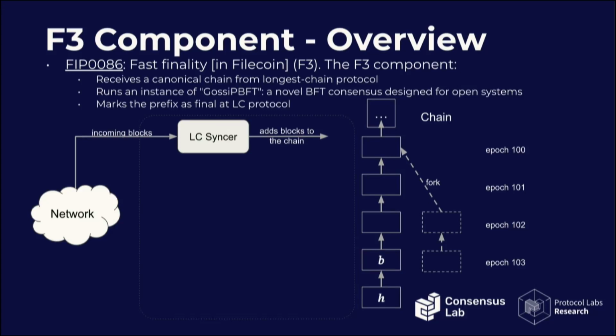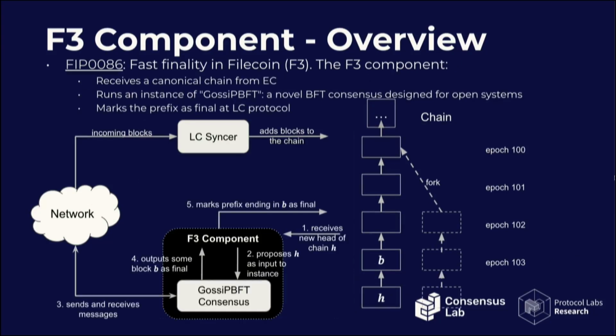So some blocks come from the network, and there's some process that we're going to call the LC syncer that adds the blocks to the local view of the chain, and then there's some fork choice rule that selects the heaviest chain, right? In this case, this one here with the head block. So what we do is we add a new component that simply reads the head of the chain, and this component proposes as input to a new BFT consensus protocol this head to finalize.